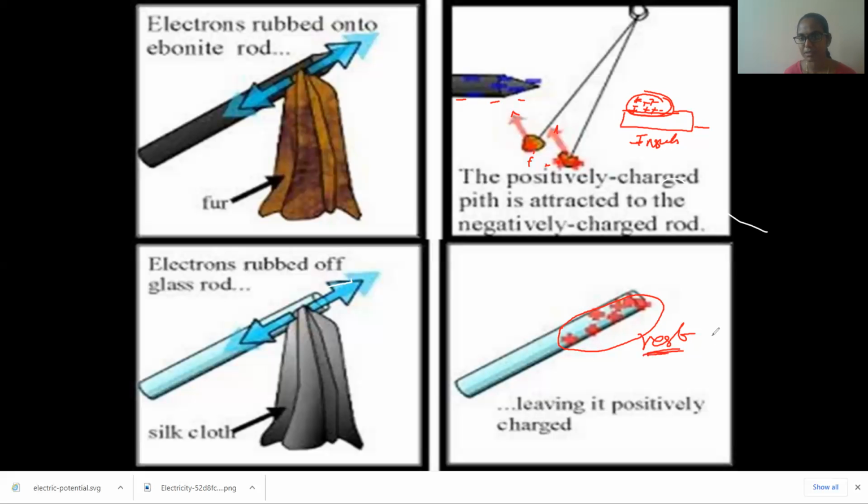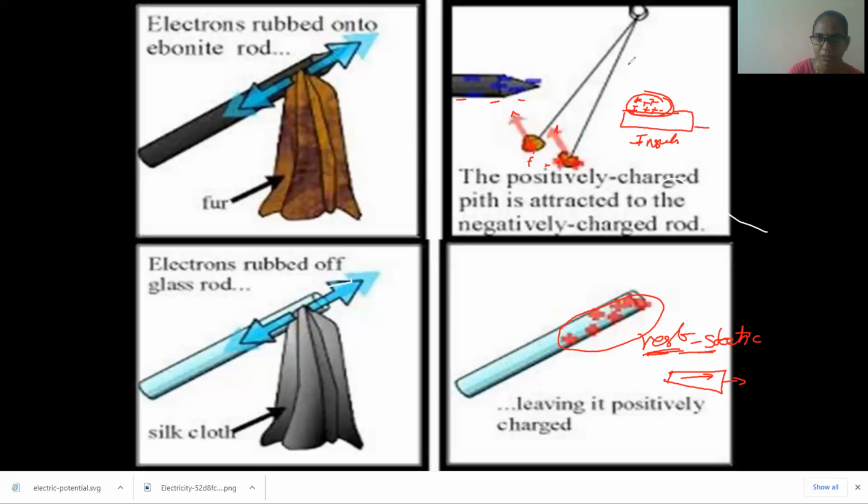This type of rest charge is what we call static. The meaning of rest is static charges. Okay, clear children, what is rest or static charges? In the case of conductors, the charges will flow. That is what is current electricity, they are flowing. Static electricity means they will be at rest. This is what we call static electricity.